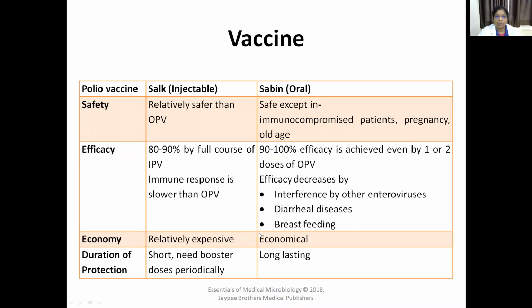Economy: oral polio vaccine is economical. Injectable polio vaccine is a little bit expensive. Duration of protection: the protection is long lasting with OPV. The duration of protection is short with IPV, injectable polio vaccine, and it requires booster doses periodically.